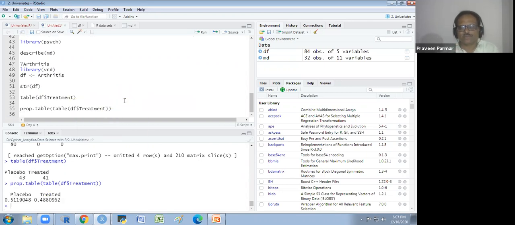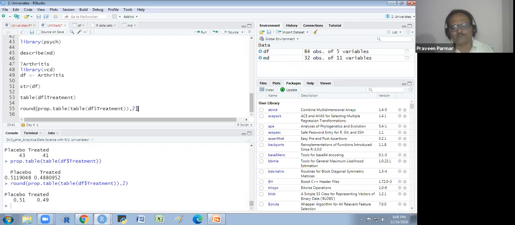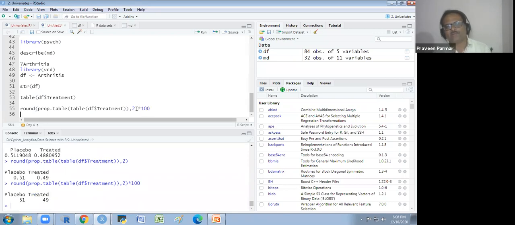And I run this. So I'm getting now the proportion, the 0.51 and the 0.48. But I want it in percentage, and there are so many digits after the decimal. So first I control that. I will round it off, and I will write only up to two decimal places. Now I convert this into percentage. So I will multiply with 100. So it will convert into percentage now. So now it is the percentage.